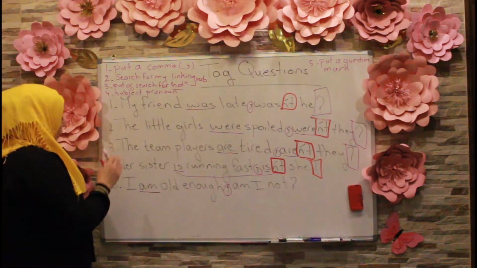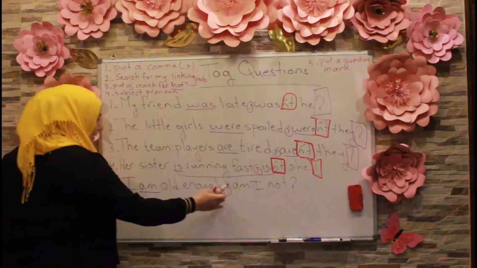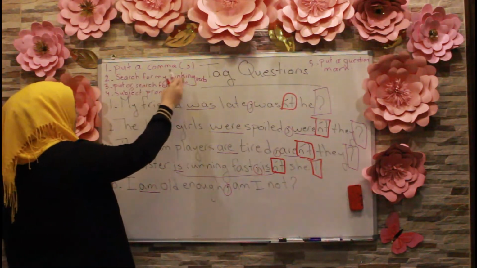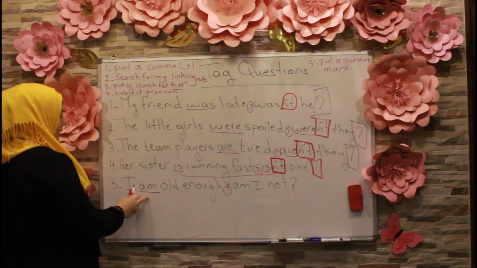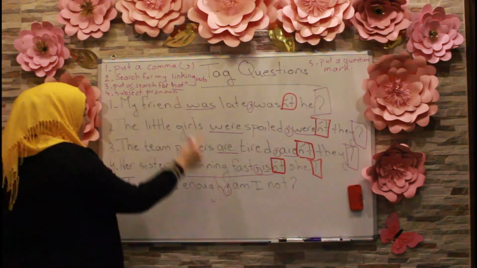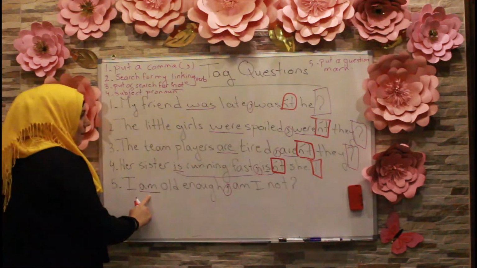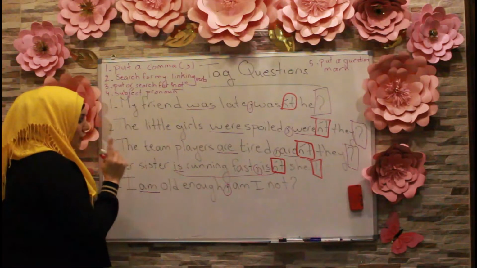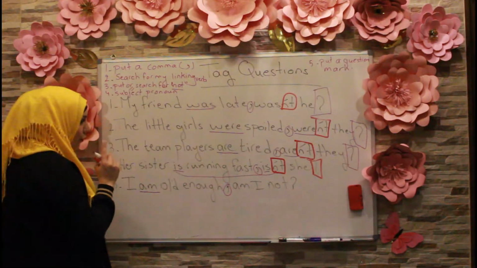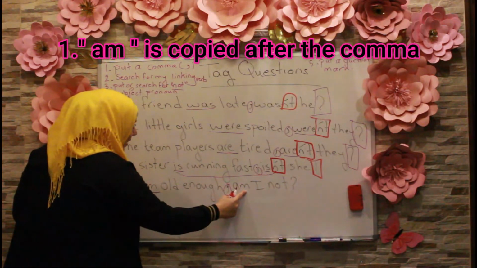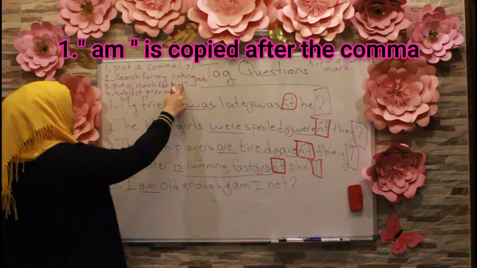So usually step number 1 is to put the comma, so I put the comma here. Step number 2 is to search for my linking verb. So this is my linking verb here, I put it here. I copy the linking or the helping verb, which is am, only am, okay? So this is the exception for the rule.